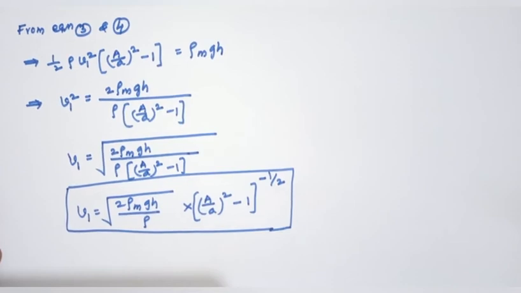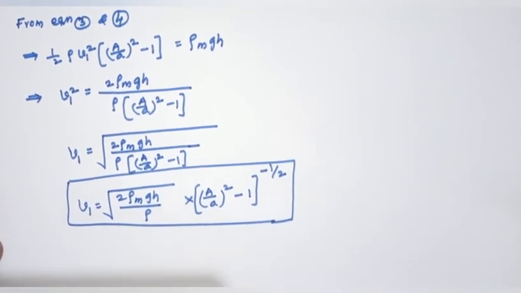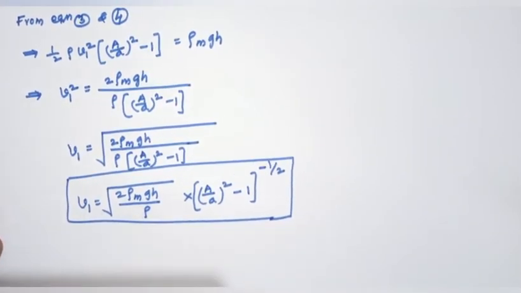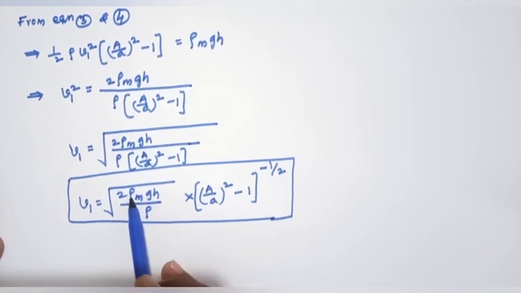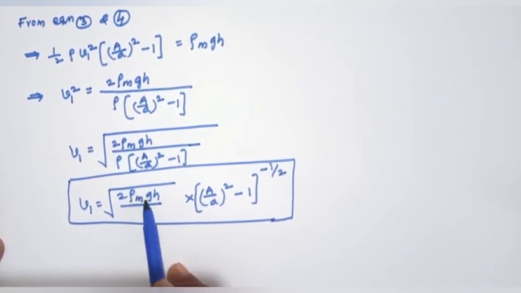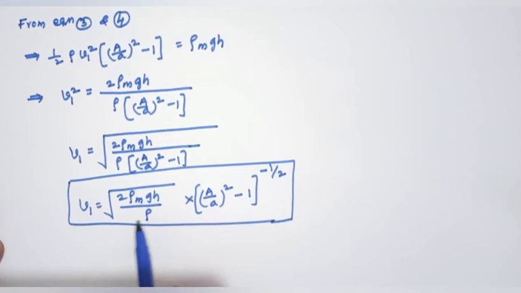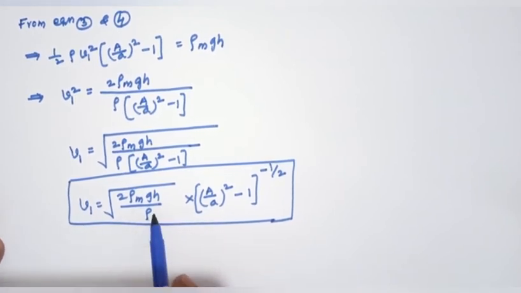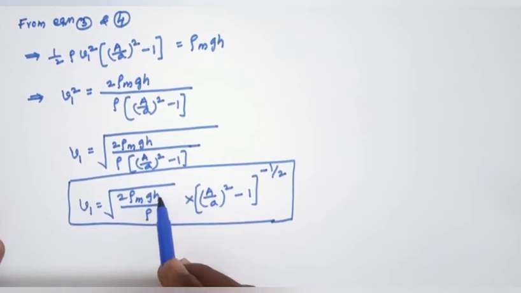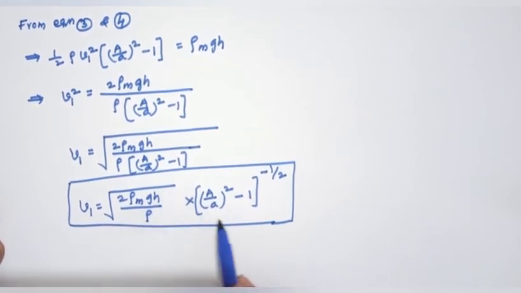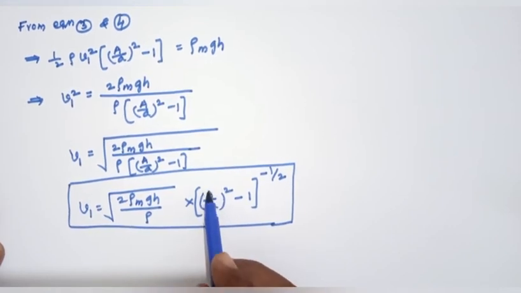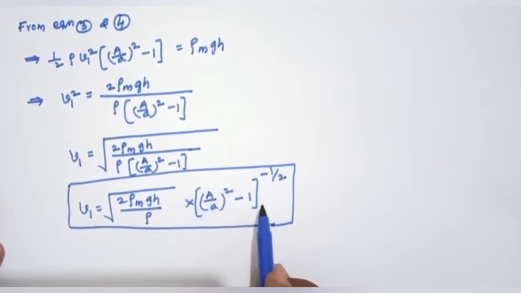So we know all these values. Rho m is the manometer fluid density, rho is the density of the fluid in the Venturi channel, g is acceleration due to gravity, h is the height of the manometer, capital A is the broad neck area and small a is the narrow neck area.